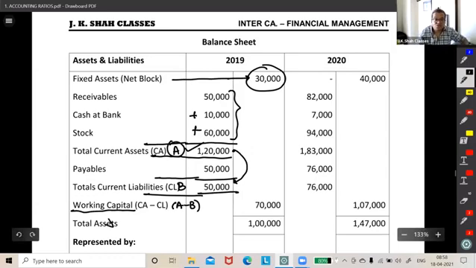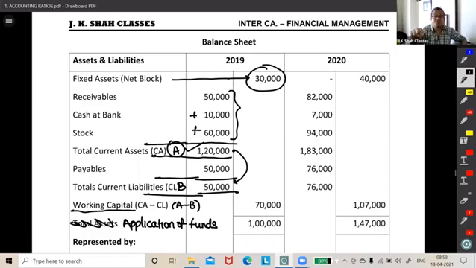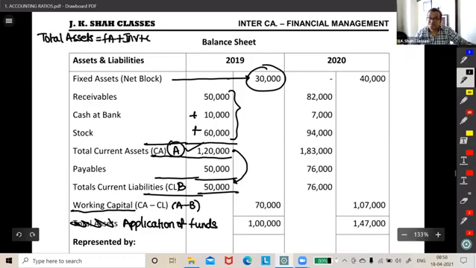So this should have been application of funds, because we have taken working capital. Fixed assets plus investments plus working capital is application of funds. We have a very specific meaning attached to total assets. Do you know that? It is fixed assets plus investments plus current assets. And application of funds, when we say it is fixed assets plus investments plus working capital, right? So they have written very casually.